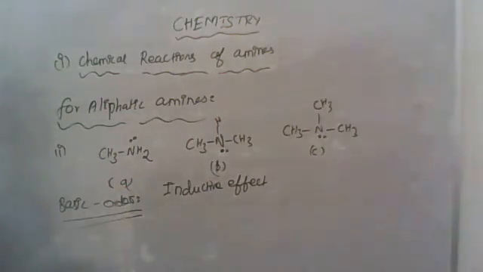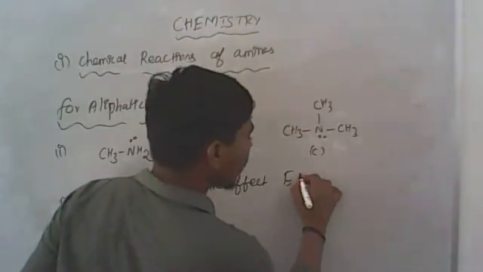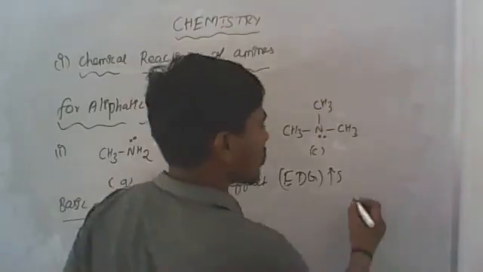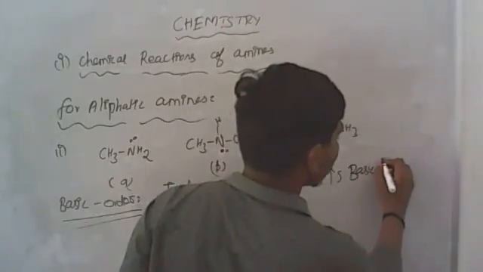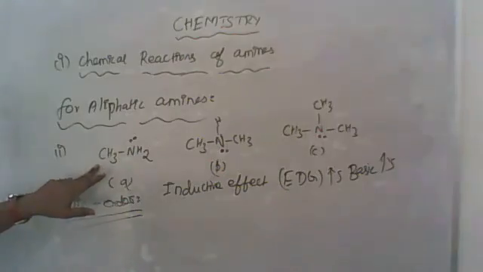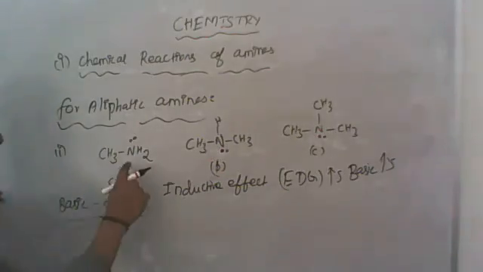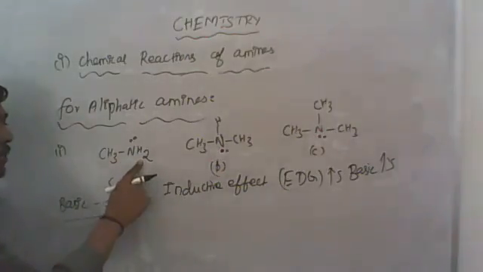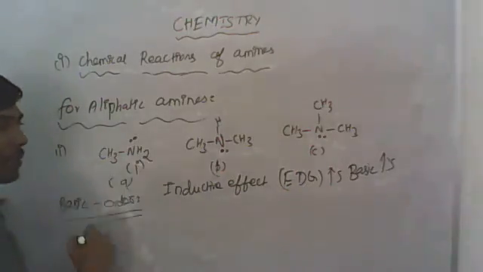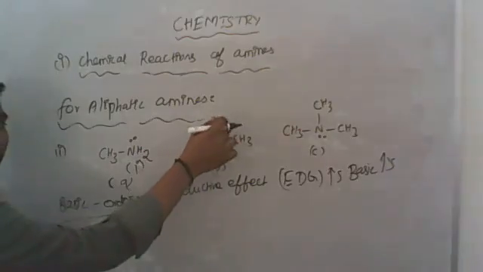Number of donor group அதாவது electron donating group increases, basic strength also increases. See here, first one, this is an example of primary amine. Here nitrogen attached to hydrogen. So this is an example of primary amine and here only one hydrogen is present.